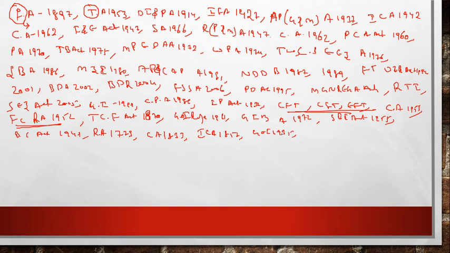Next is Anarchical and Revolutionary Crime Act of 1919. Right, friends? Anarchical, let me write the spelling here: A-N-A-R-C-H-I-C-A-L. Anarchical and Revolutionary Crime Act of 1919. Next is Rowlatt Act of 1919.